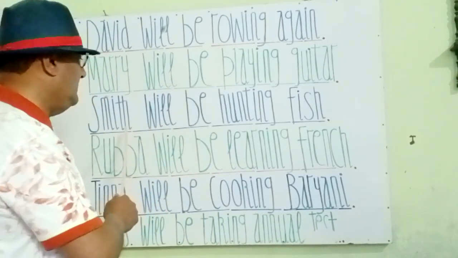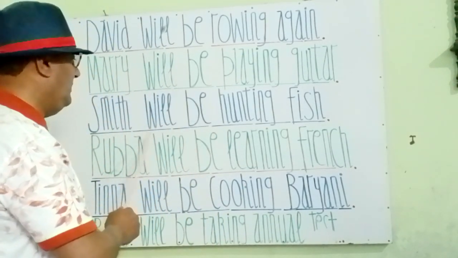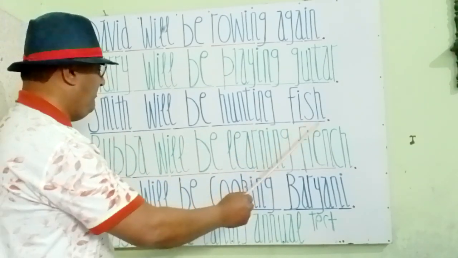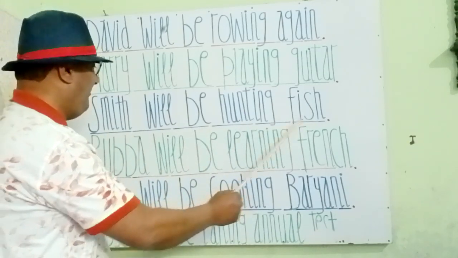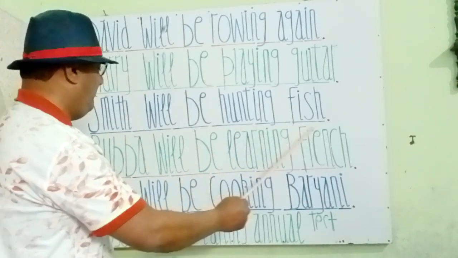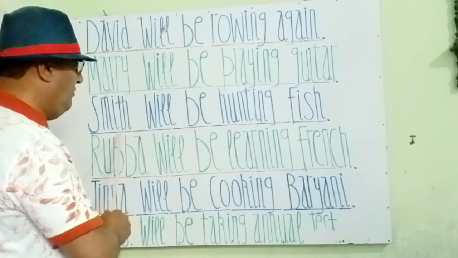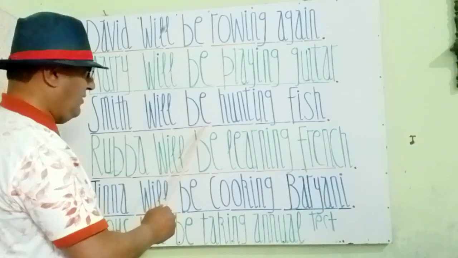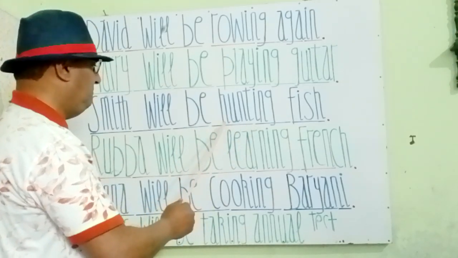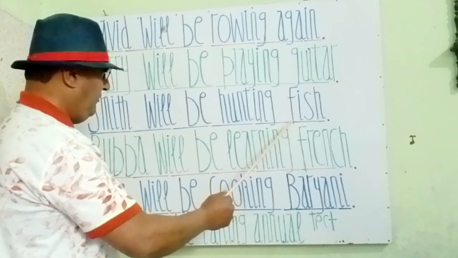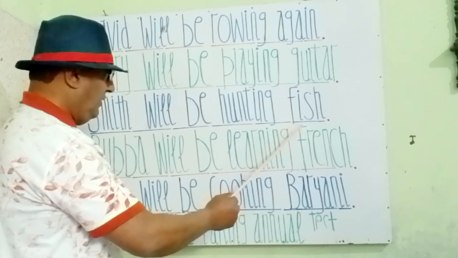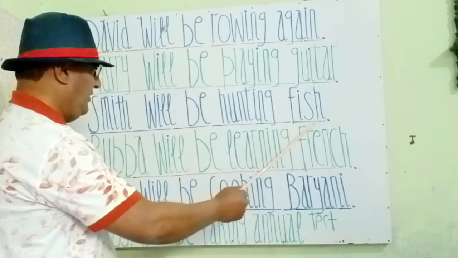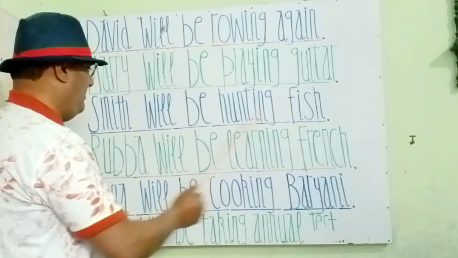See my students, next sentence is, Smith will be hunting fish. Here see again, Smith is a singular noun subject. Will is a helping verb. Be is for the continuity of work, and hunting is a verb form, and fish is a plural of fish. Fish is an object. So Smith will be hunting fish.